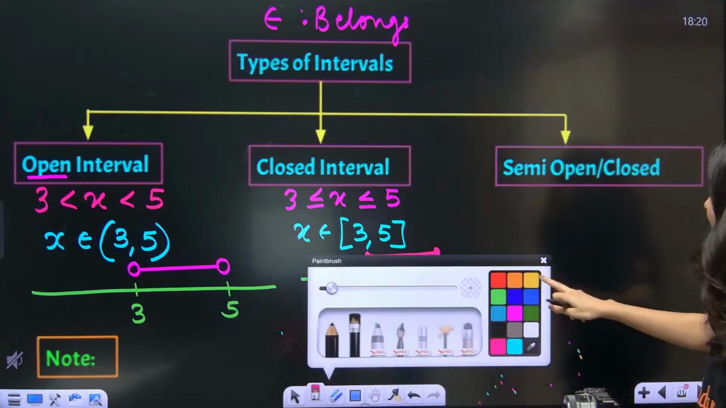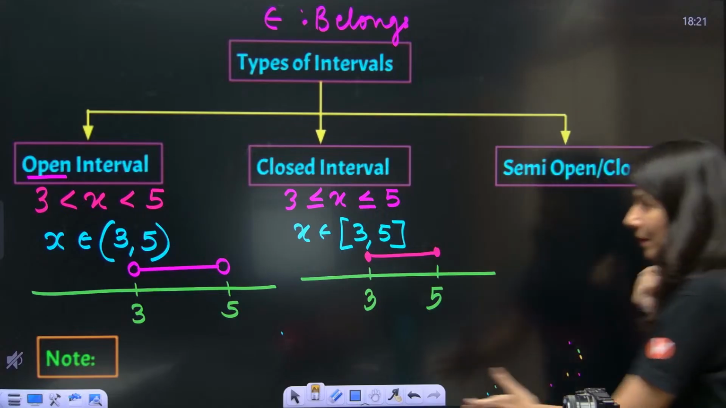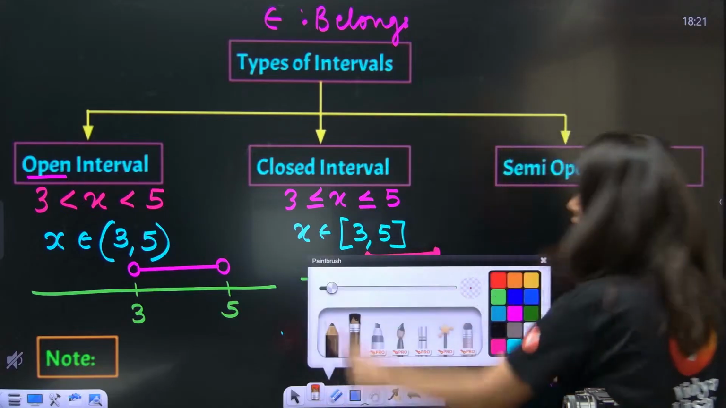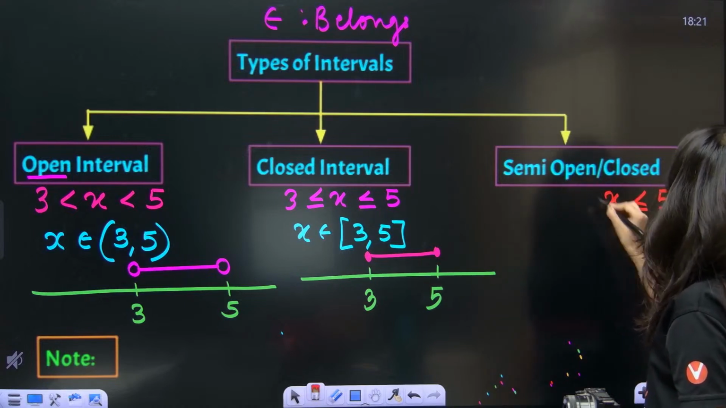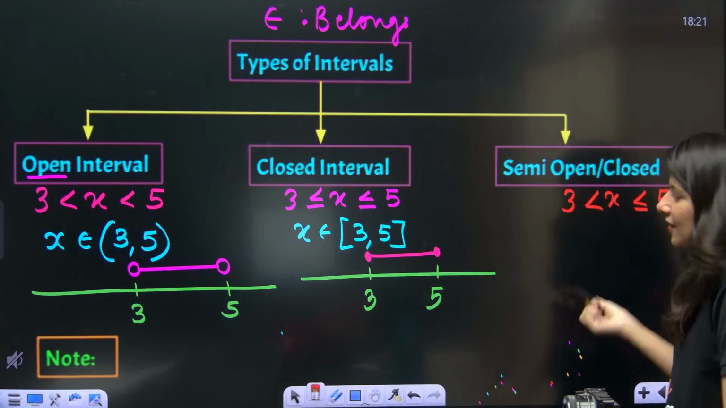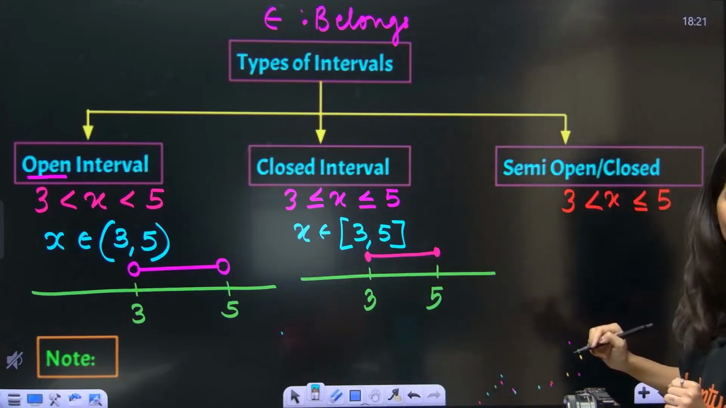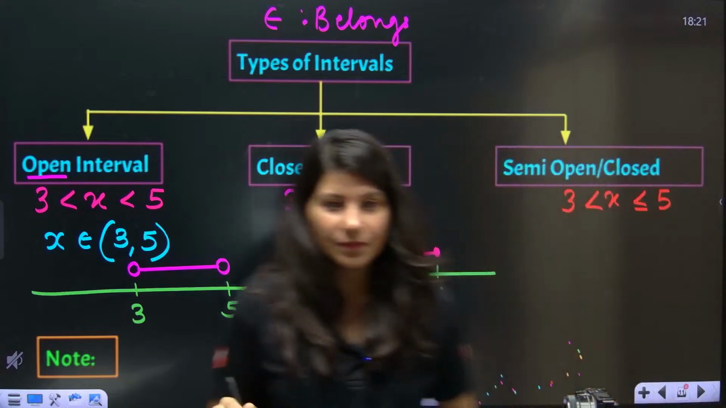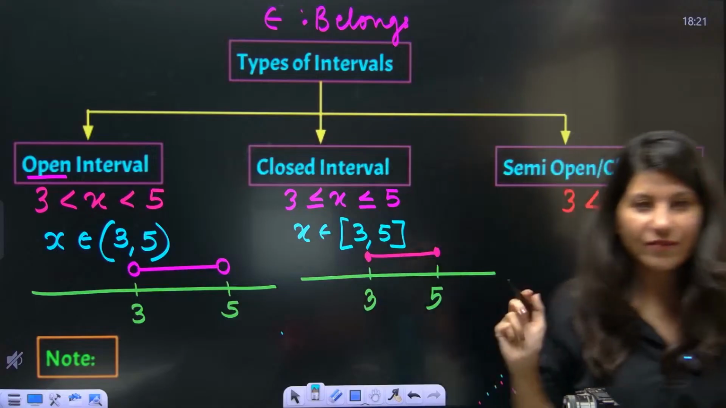Okay, all right. Now one more thing, which is semi-open or semi-closed. Sometimes, which will be the combination of these two. So here x will be less than or equals to 5, but greater than 3. This can also happen. Okay, so can you help me in writing the bracket notations now, everybody?